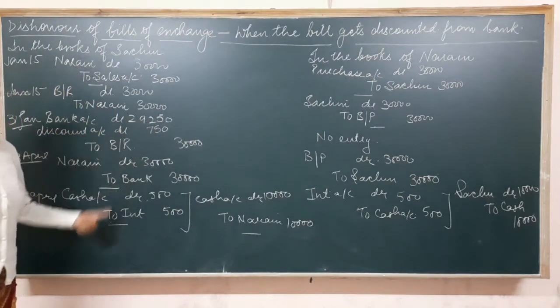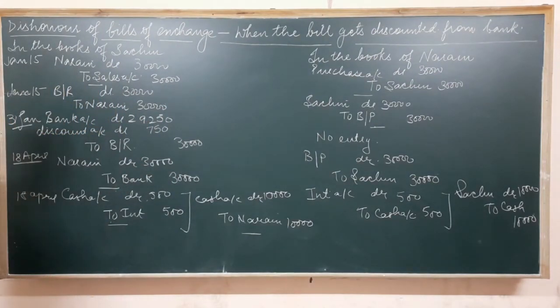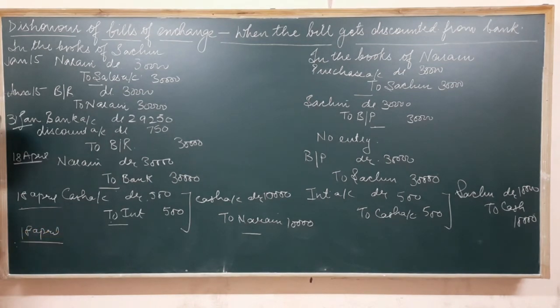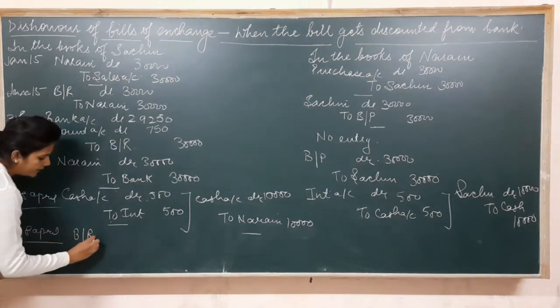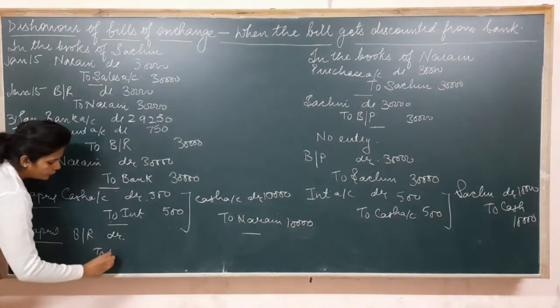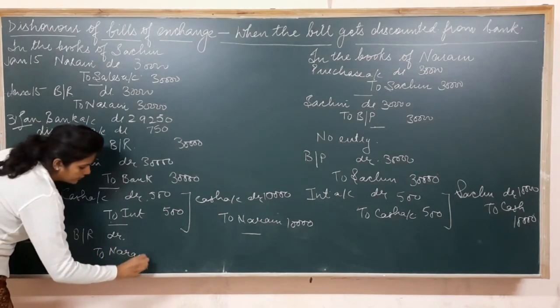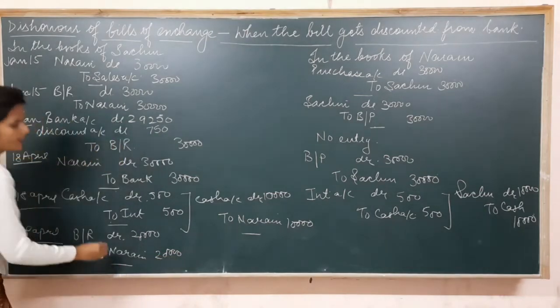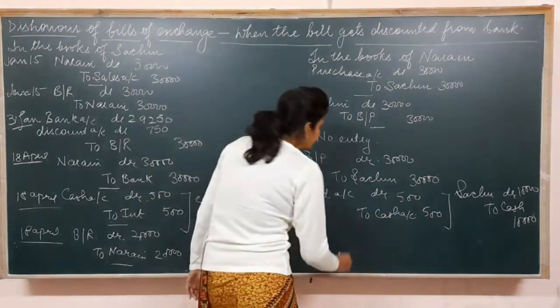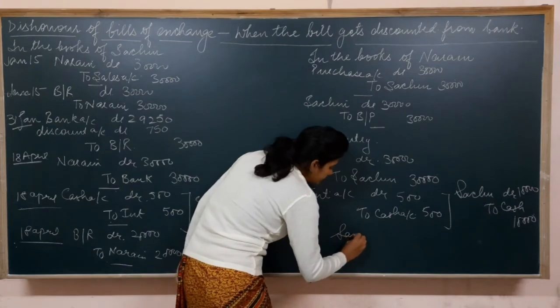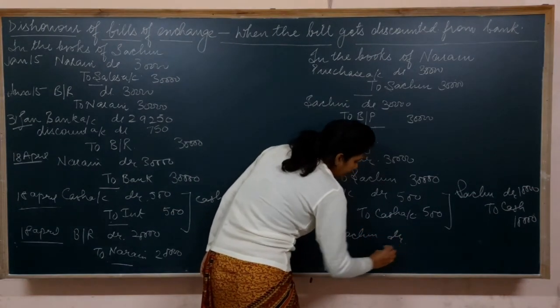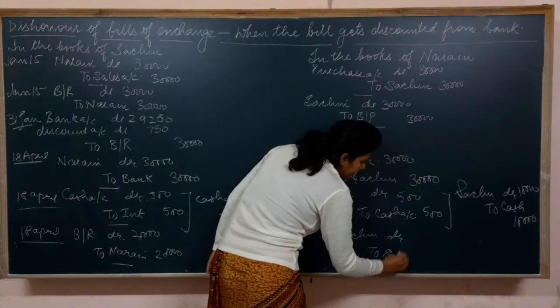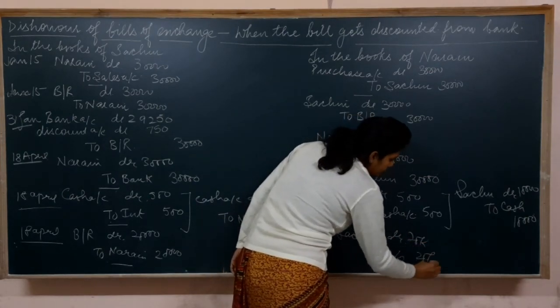Now Sachin will write a new bill for him. So what's going to be the entry for the new bill? He is going to write the new bill on 18th of April only for the leftover amount. So the entry would be the same. BR account debited to Naren, and the amount will be 20,000. And he is going to pass the entry, the same one. Sachin debited to bills payable 20,000.